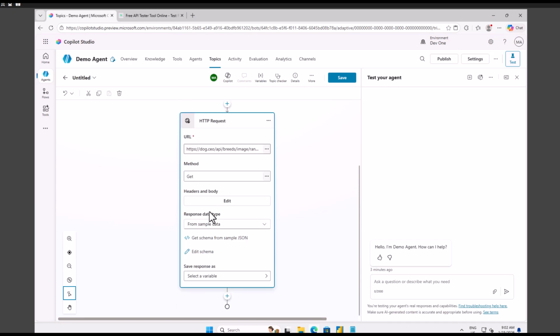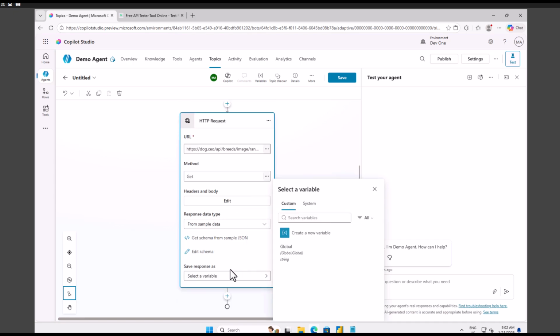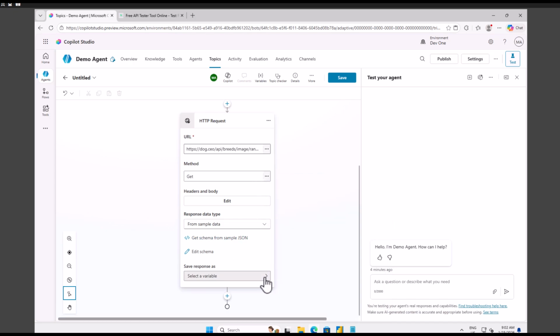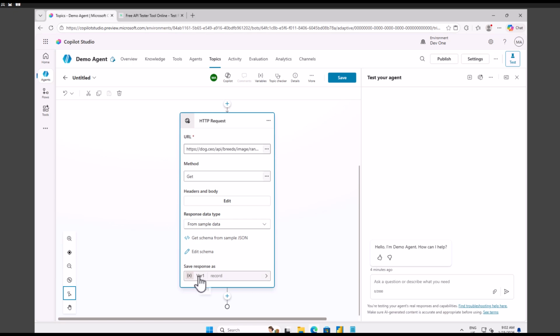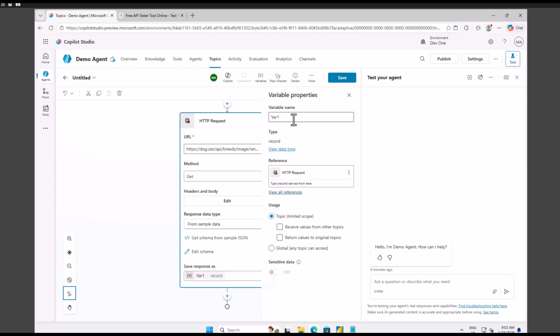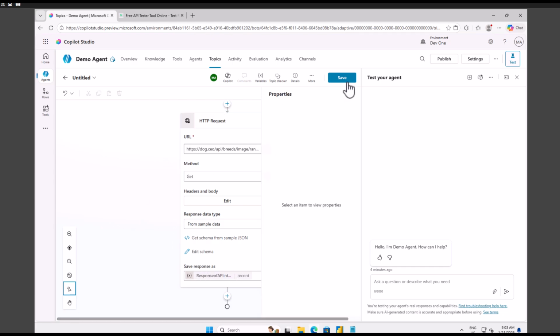Now when this request is created, assume I want to save this response inside a variable. So what I can do, let me create a new variable here. I can give a good name here. I can say this as my response of API integration, and let me click here. Okay, so now my variable name is changed.